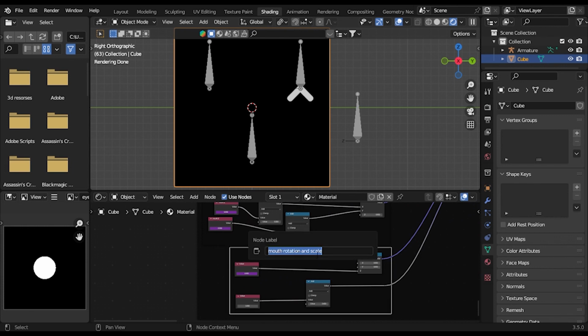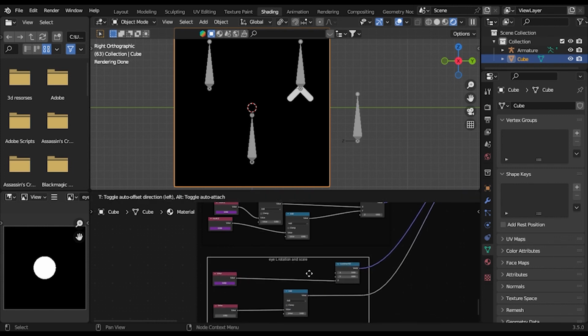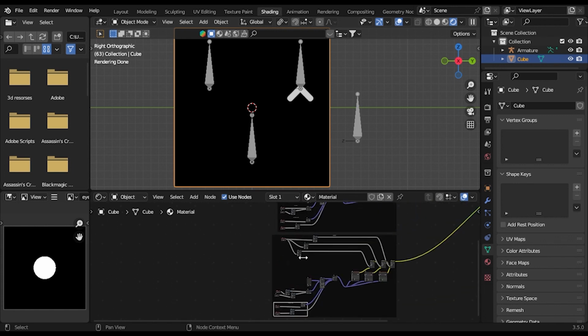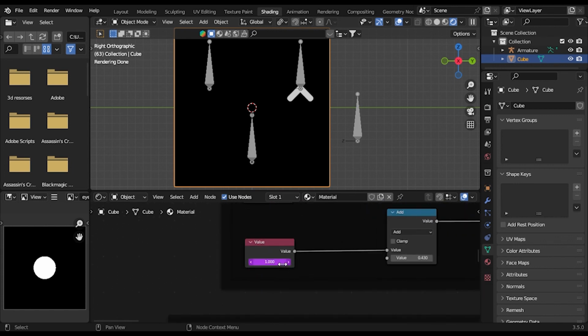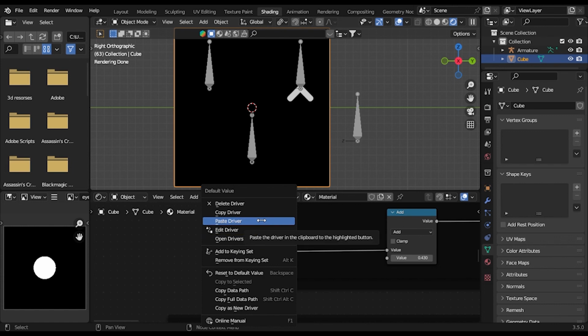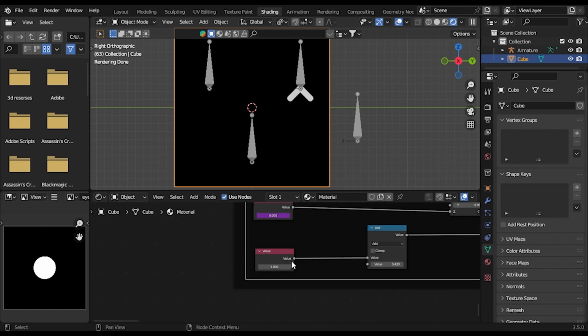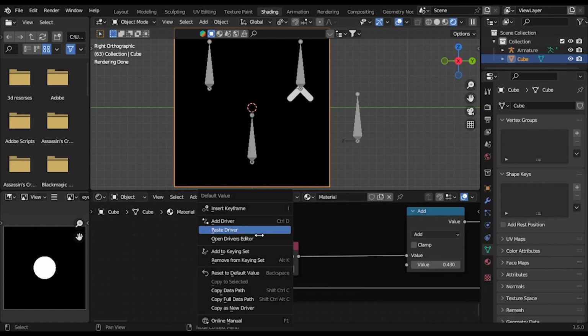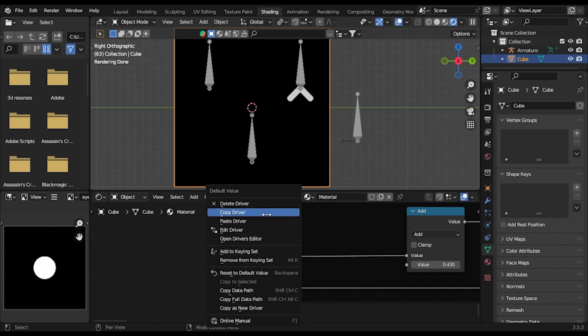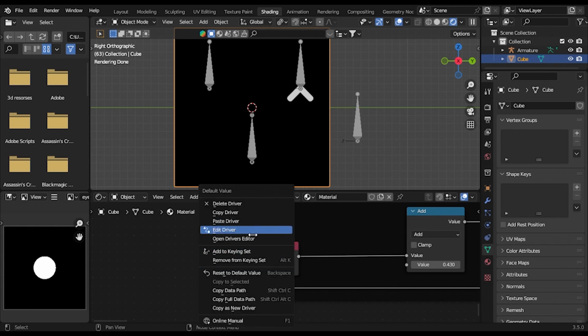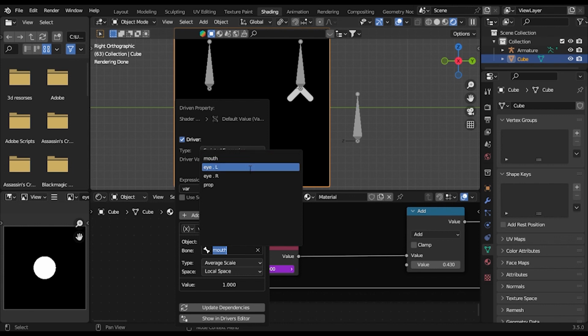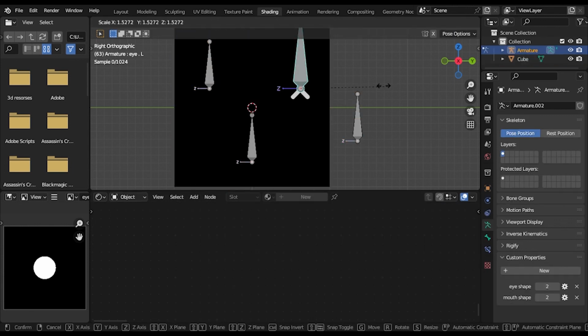Let's name this first. So instead of mouth, we'll use IL. Grab this over here, and we'll copy this scale driver. So copy driver, go back to your eye and click paste driver. You want to go edit your driver. Instead of the mouth, we'll use the eye left. So now the eye left scale gets killed